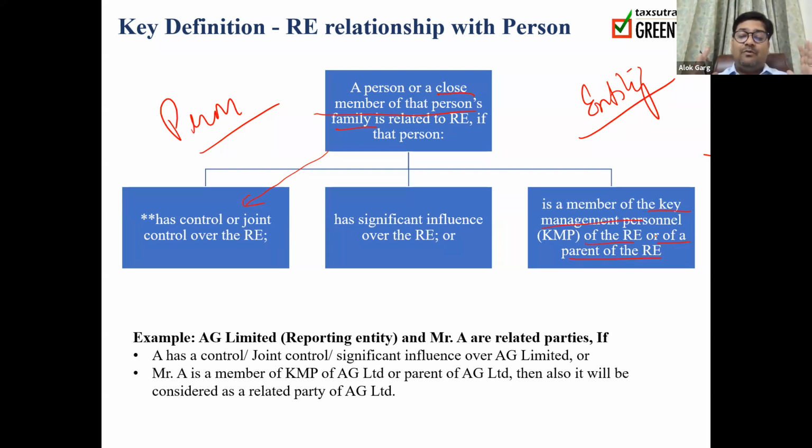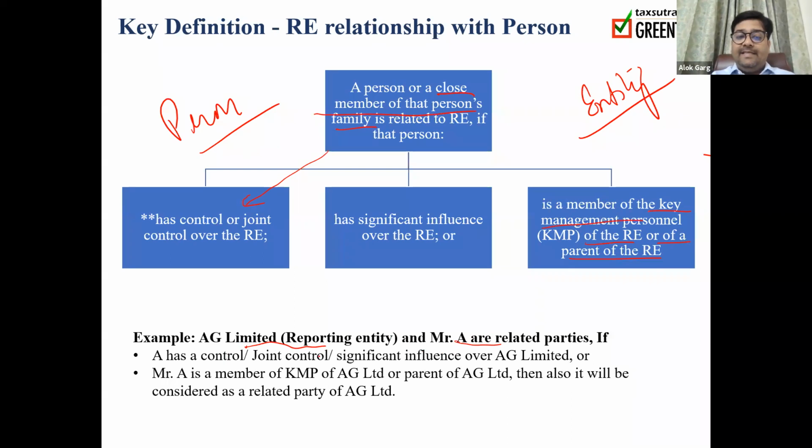So if that person has either control, joint control, or significant influence, or that person or his relative has control, joint control, or significant influence in the reporting entity, then that person or the relative of that person will be considered a related party to the reporting entity. Or if that person or the relative of that person is a KMP of the reporting entity or KMP of the parent of the reporting entity, then that person or his or her relative is also considered a related party. For example, AG Limited is a reporting entity.